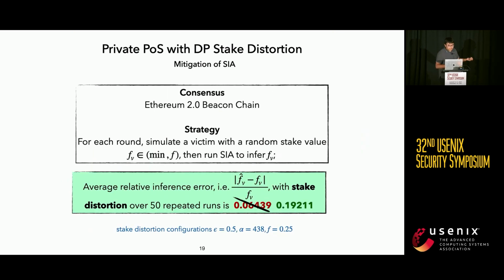Lastly, we return to the stake inference attack. We found that after coupling with the stake distortions, the relative inference error for our attack strategies drops significantly.